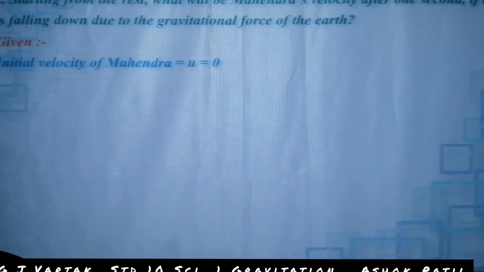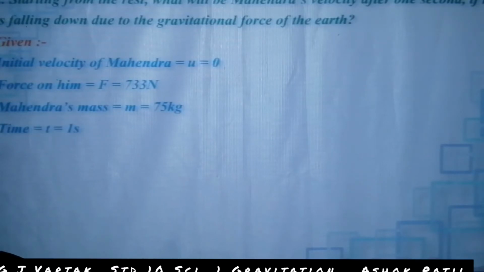Initial velocity of Mahendra is u = 0. Force on him is F = 733 Newton. Mahendra's mass is m = 75 kilograms. Time t is 1 second.